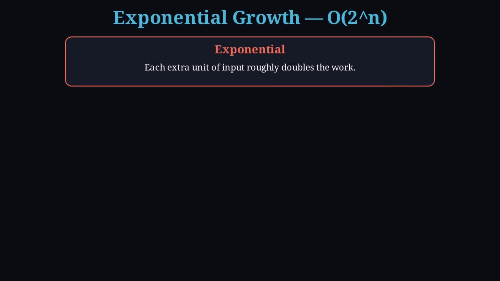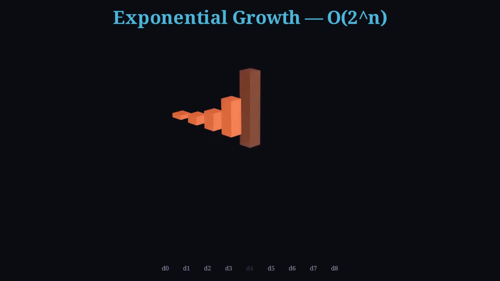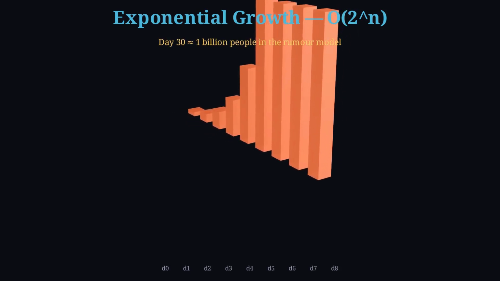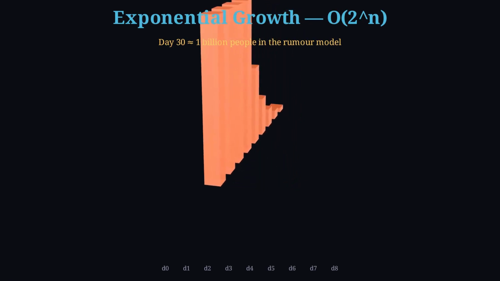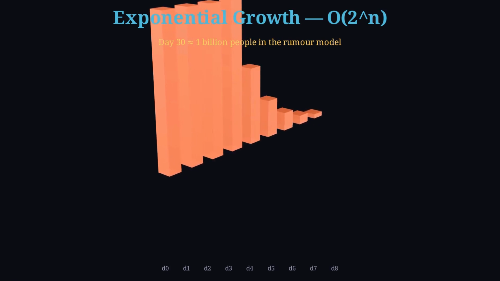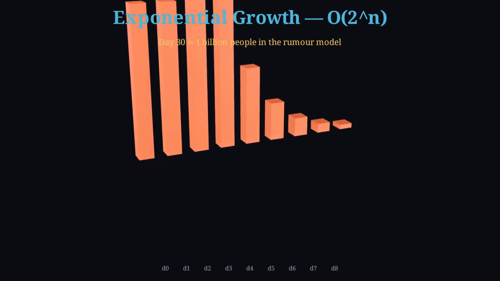Exponential is a rumor. One person knows it. Each day, every knower tells 2 new people. Day 10 is already 1,000. Day 30 is about 1 billion. Add 1 day and the world doubles again. That is Big O of 2 to the n, and it is why some problems look solvable on a whiteboard and impossible on a clock.